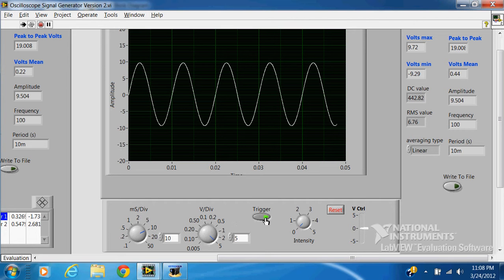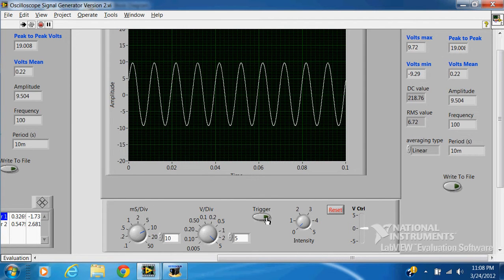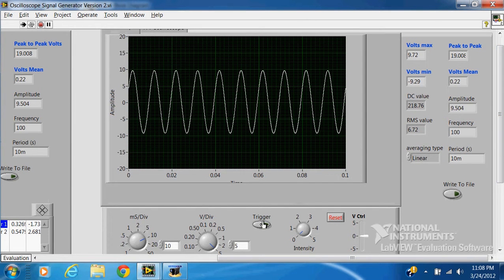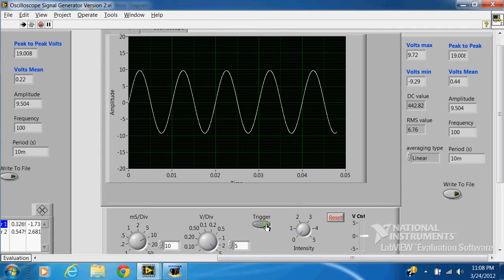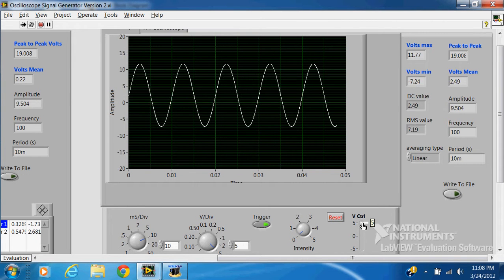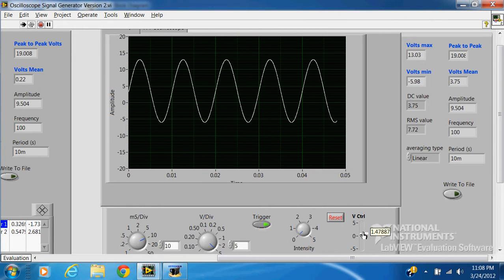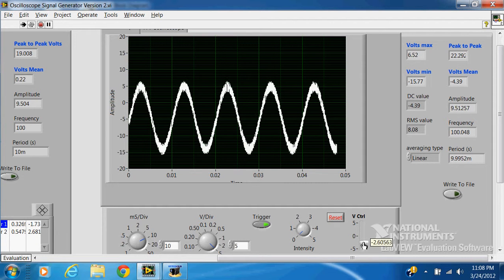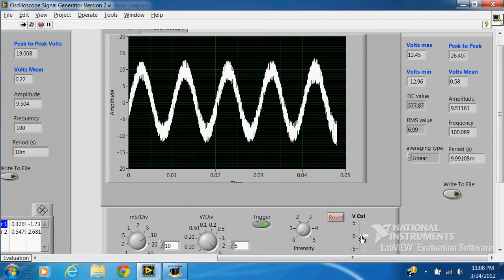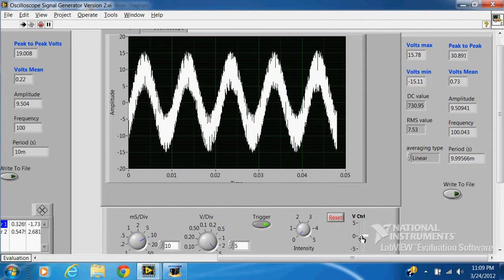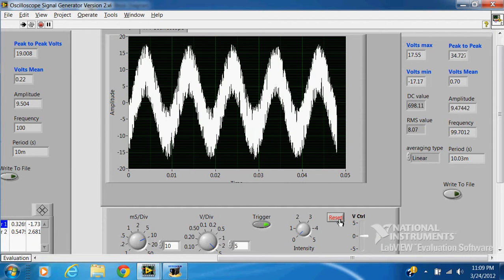Okay, right now we have the trigger on, so we can get a good display. If we turn the trigger off, you can see the display kind of jerks around. Okay, so we'll keep the trigger on. Here we have another intensity knob for the intensity of the beam. And then right here we have a vertical control for the vertical display, giving us adjustments of 0 to 5 volts or 0 to negative 5 volts. And then there's a reset button for that.